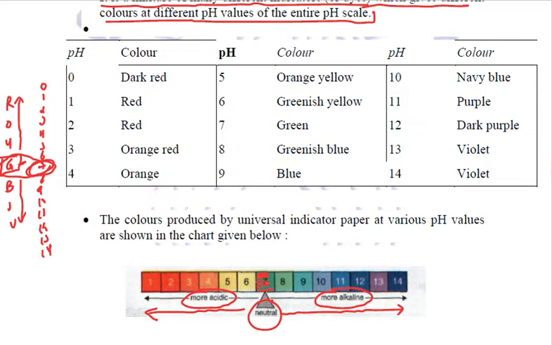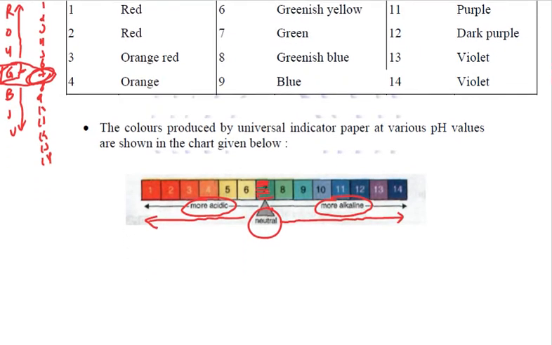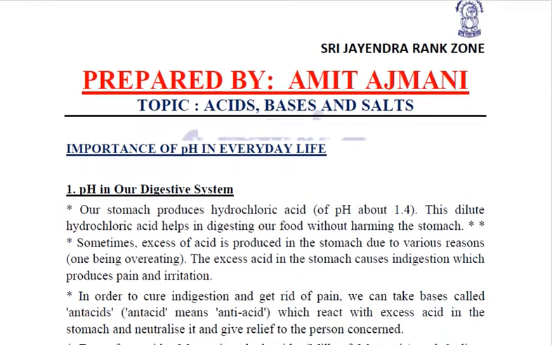Whichever solution you want to check, just put a drop on the universal indicator, wait for some time, and whatever color you find on that indicator, accordingly you can relate whether it is an acid or a base, weak acid or strong acid, weak base or strong base, right? So this is how a universal indicator works.